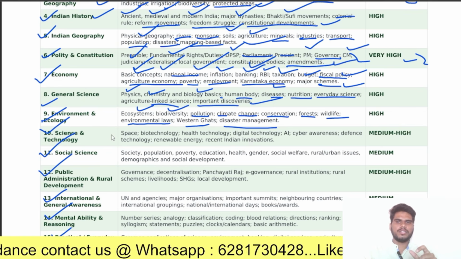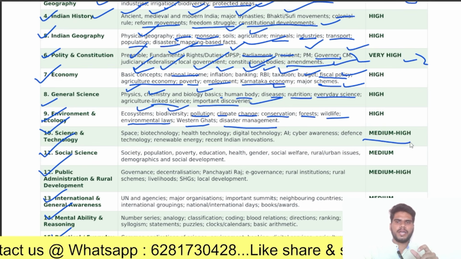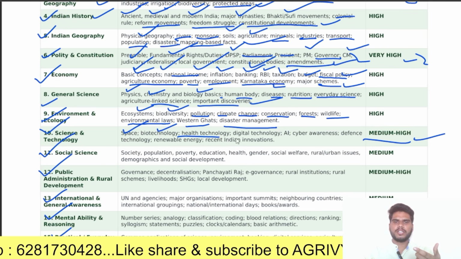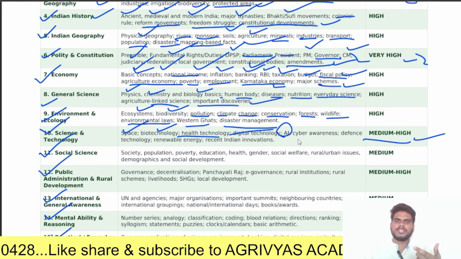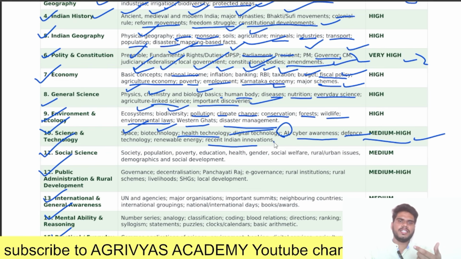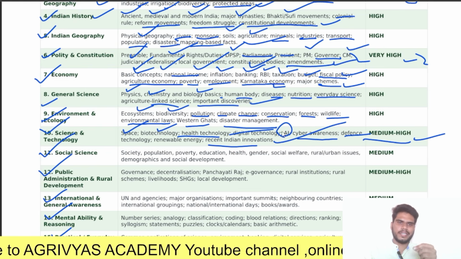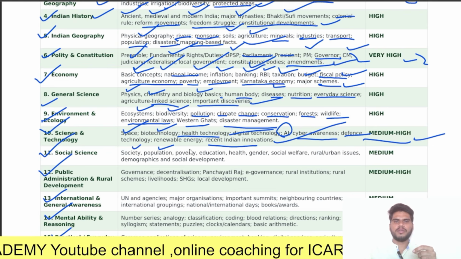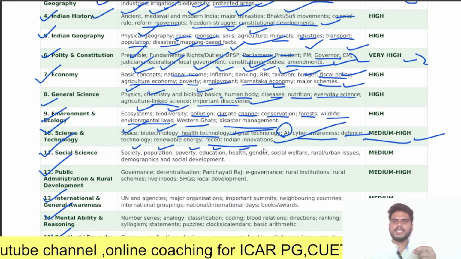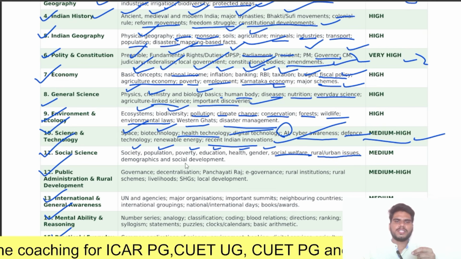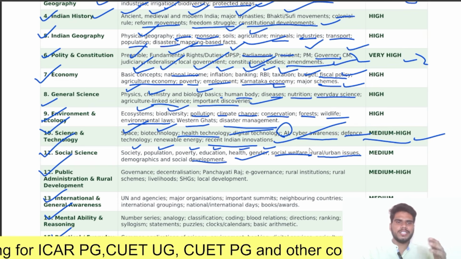Coming to science and technology, you should give a medium-high priority for this one. Science and technology like space, biotechnology, health technology, digital technology, AI, cyber awareness, defense technology and renewable energy, recent Indian innovations. Next, coming to social science, what should be covered? Society, population, poverty, education, health, gender. Next, social welfare, rural or urban issues, demographics and social development. These are the topics to be covered in social science.